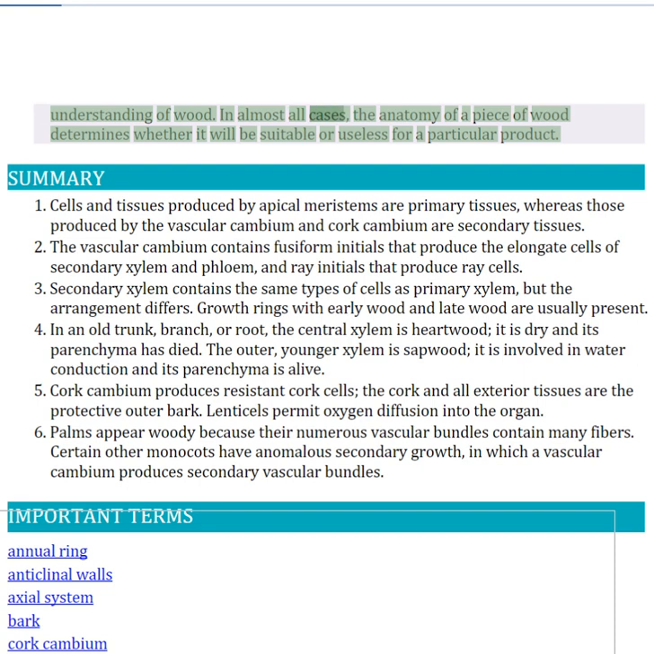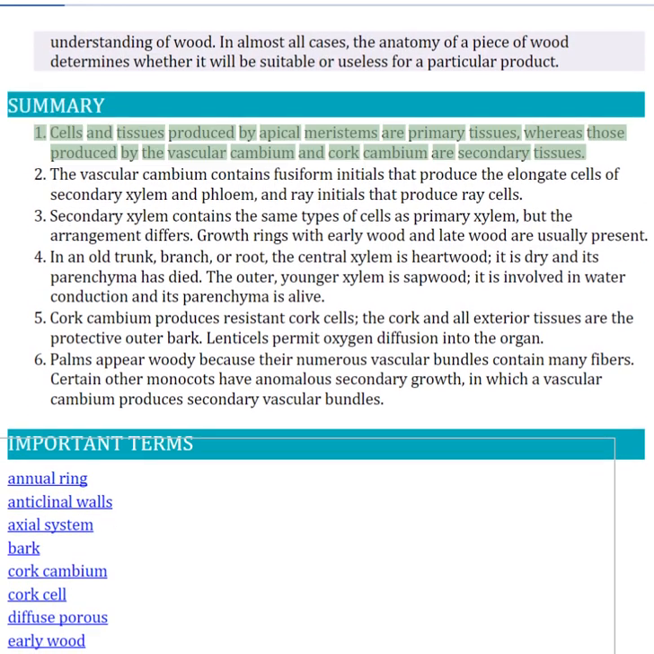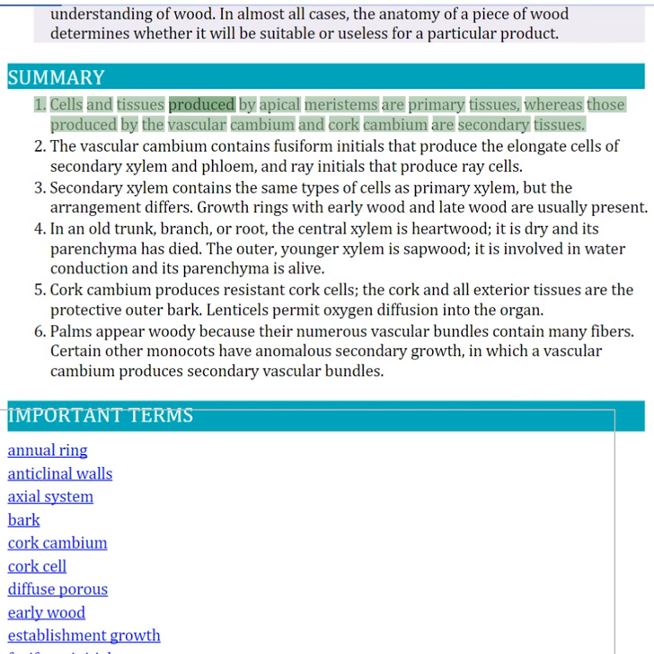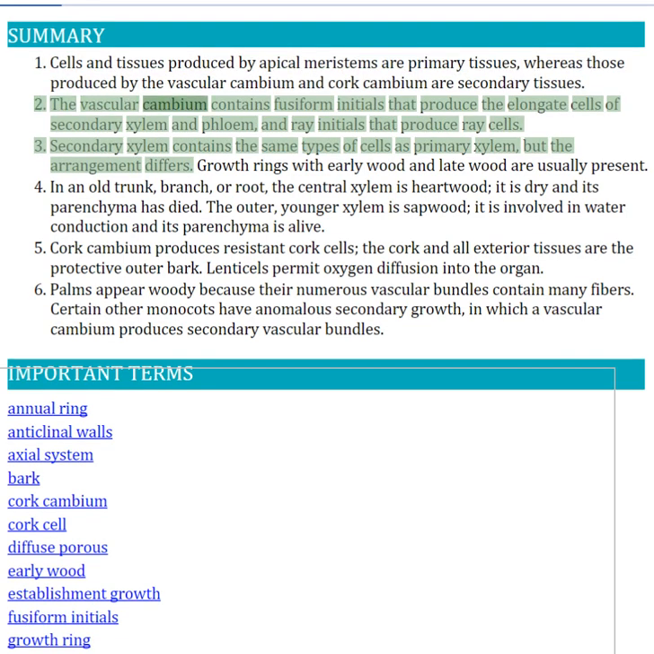In almost all cases, the anatomy of a piece of wood determines whether it will be suitable or useless for a particular product. Summary. 1. Cells and tissues produced by apical meristems are primary tissues, whereas those produced by the vascular cambium and cork cambium are secondary tissues. 2. The vascular cambium contains fusiform initials that produce the elongate cells of secondary xylem and phloem, and ray initials that produce ray cells.